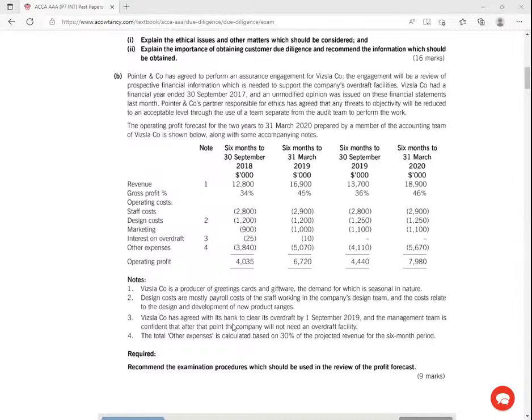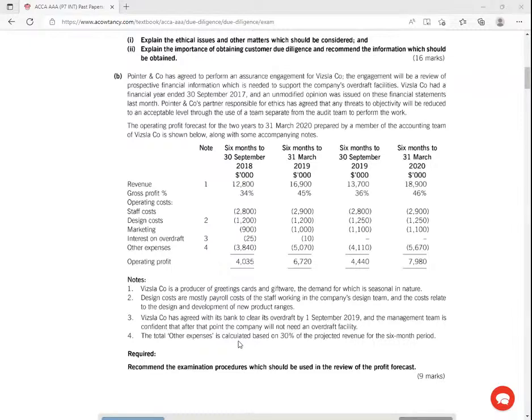This company has agreed with its bank to clear its overdraft by 1st 2019, and the management team is confident that after that point, the company will not need an overdraft facility. So there is no problem as an auditor doing due diligence. I would really want to know the feasibility. How practical is this? Will these guys be able to repay this amount as per that time? If that is the case, then I would want a management representation letter, right? Then of course I'll go to the cash flow statement and look at that duration, like September, from previous years. Really, have they been having such monies in their accounts, or do they want to cheat me here, right?